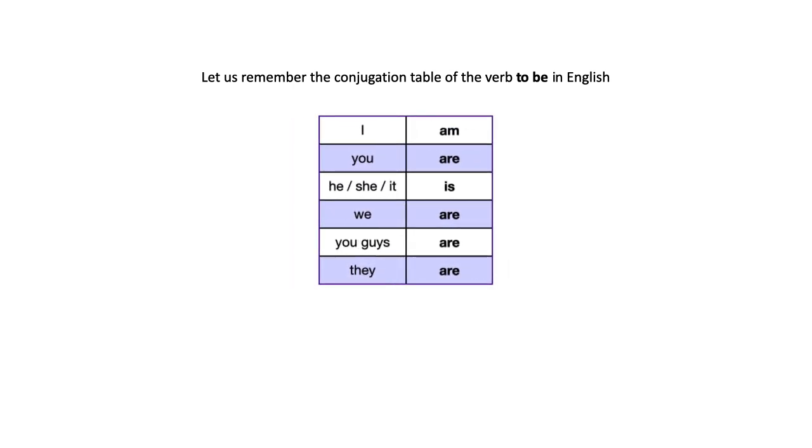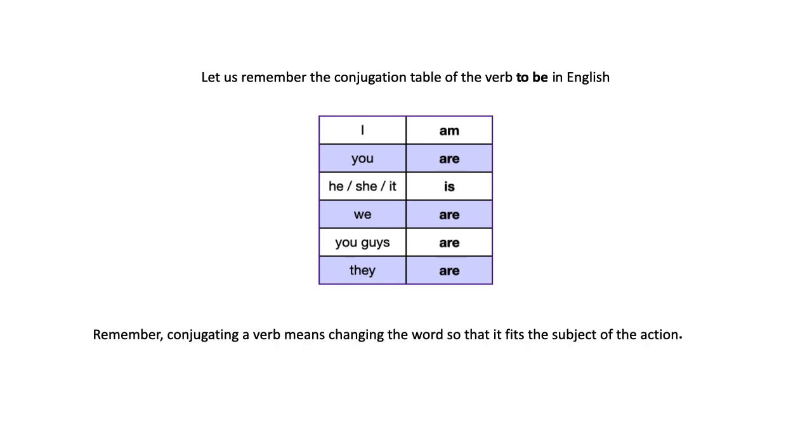So let's start by remembering how you conjugate the verb to be in English. We did this when we did the verbs ser and tener, right? But let's look at it again. Here it is. I am, you are, he, she, it is, we are, you guys are, they are, right? We said that conjugating a verb means changing it so that it fits the subject of the action, right? Am is the form of the verb to be that you use with I, etc., etc., right? There's a form of the verb for each subject.